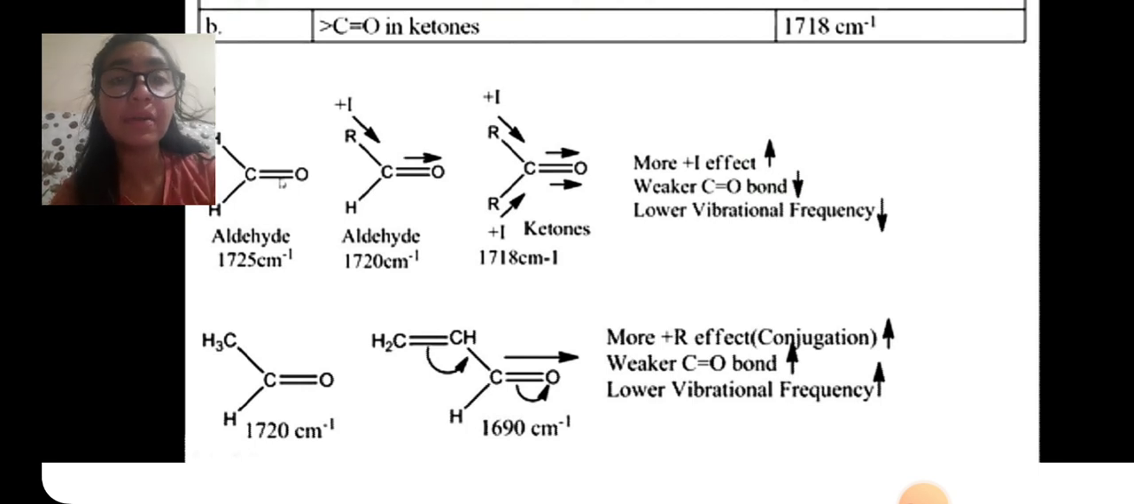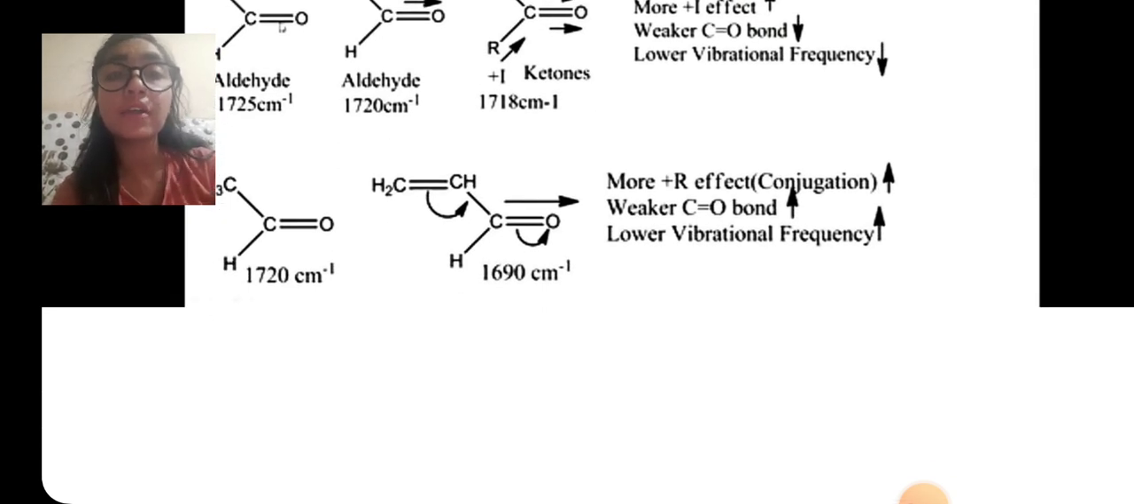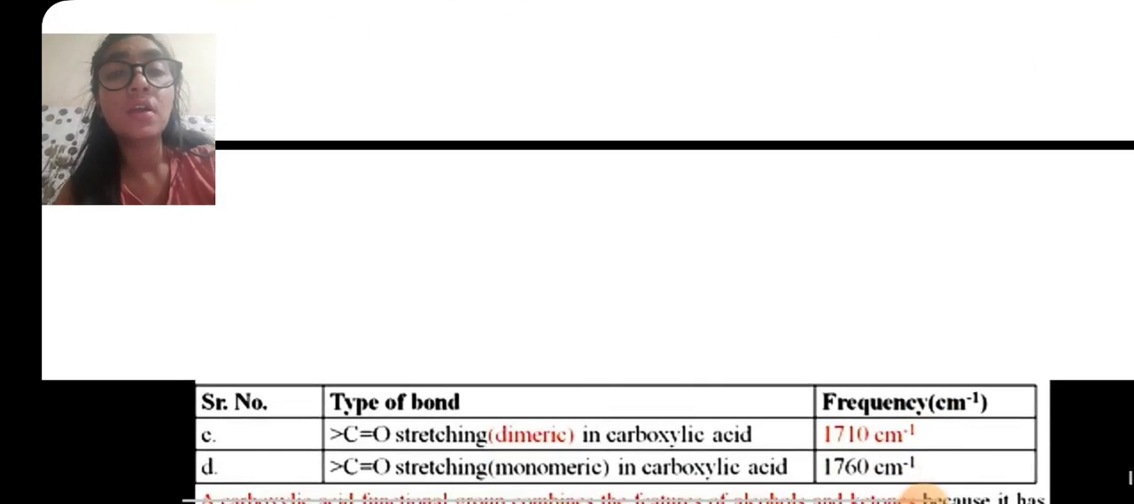Aldehyde 1725 per centimeter. Aldehyde 1720 per centimeter. Ketone 1718 per centimeter. More +I effect, then it increases. Weaker, then decrease. Lower vibration frequency means decrease. Now 1720 per centimeter and 1690 per centimeter. More +R effect, conjugation increases. Weaker C=O bond and lower vibrational frequency.